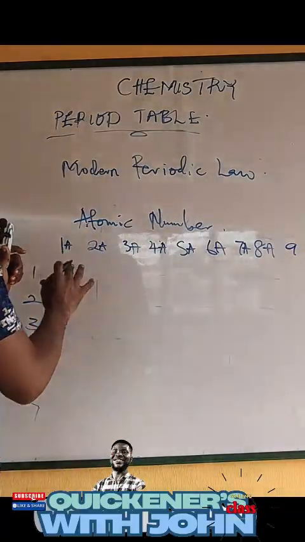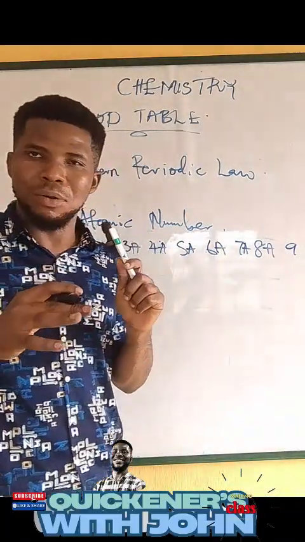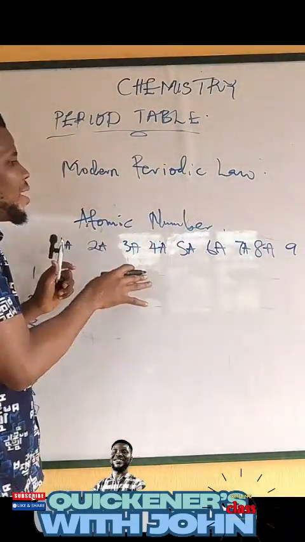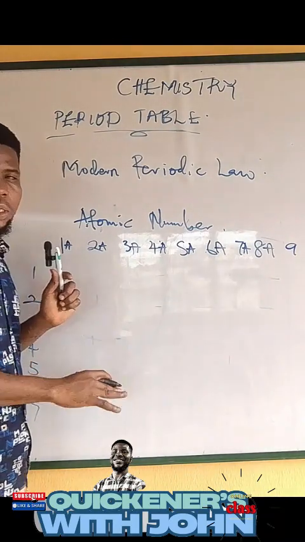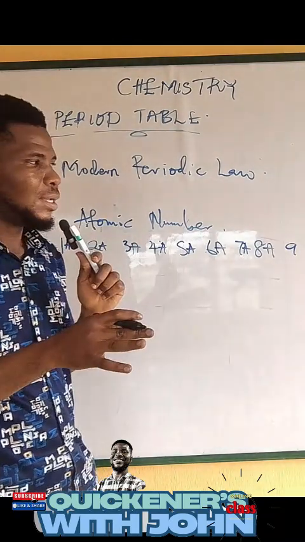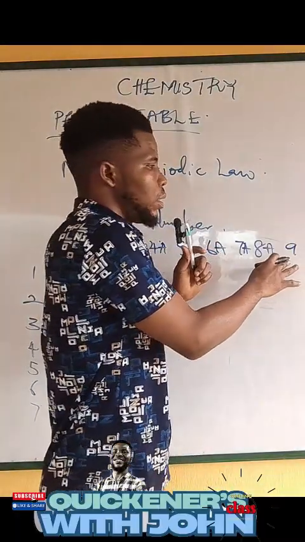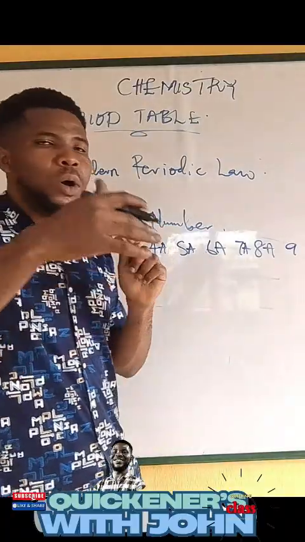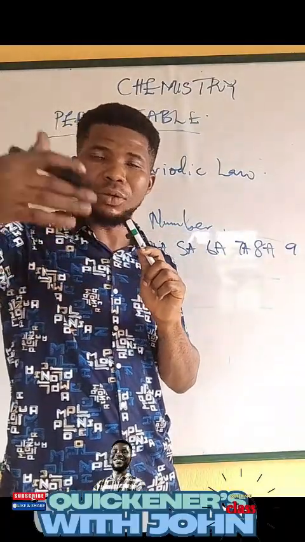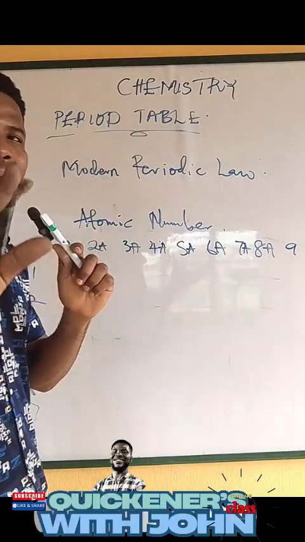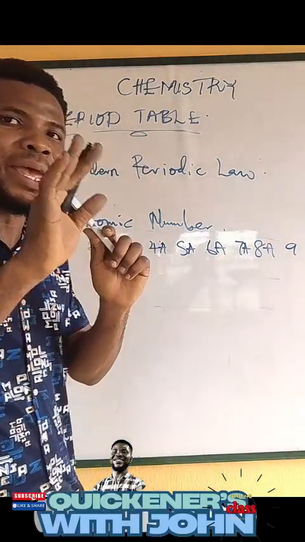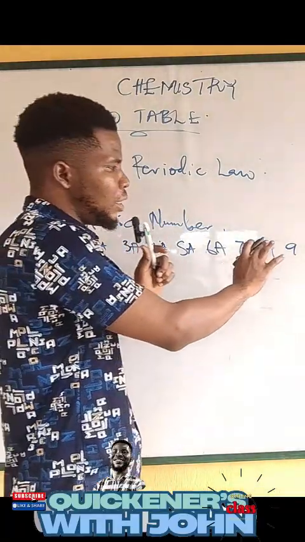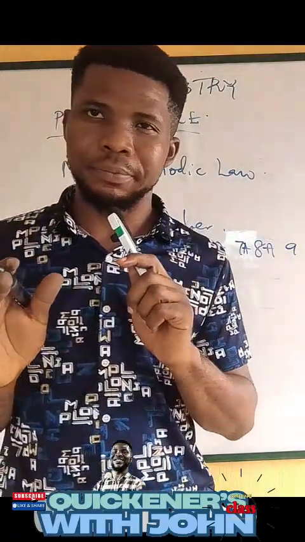So initially we had those transition elements categorized as B: 1B, 2B, 3B, and so on. So what we were formerly calling 8 groups was the 1A, 2A, up to the 8. You understand what I'm saying now?